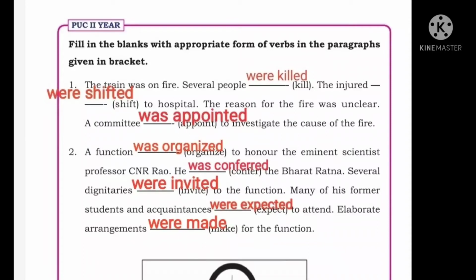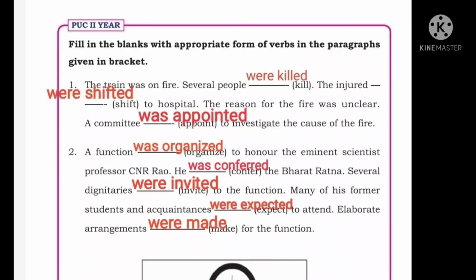Okay, see the exercise now. The train was on fire. Several people killed. Now you have to make this sentence in past tense only, so you have to write it as "were killed." The injured were shifted to hospital. The reason for the fire was unclear.